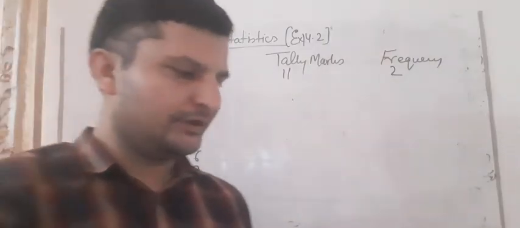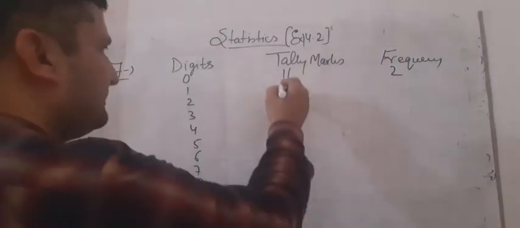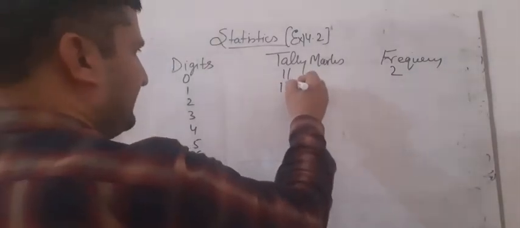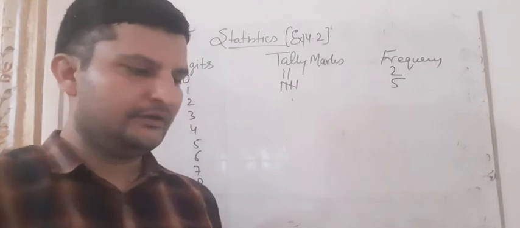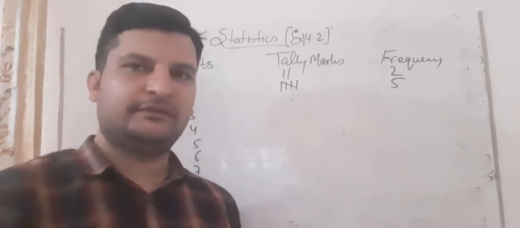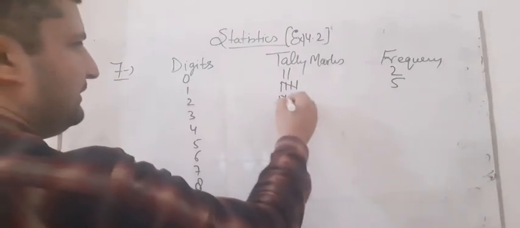Ones: 1, 2, 3, 4, 5. It is easy to count because it is given in a line. 1, 2, 3, 4, 5. How many 2s are there? 1, 2, 3, 4, 5. These are also coming 5 times. So we can write it like this.